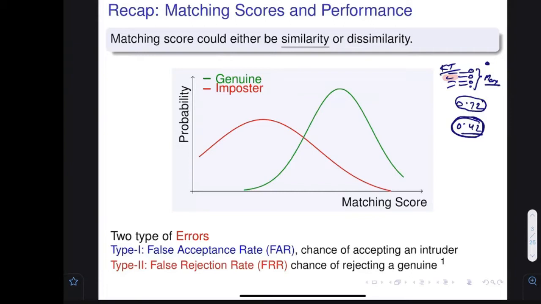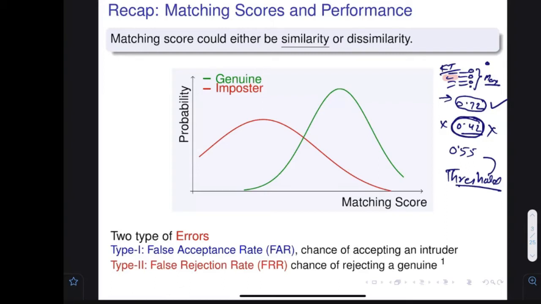So again, you must have a threshold. If this particular value is greater than the threshold, then you say okay, you can enter, and this person is denied. In this case, 0.55 could be the threshold, and based on that you can allow this person and deny entry to the second person. It is a standard practice, and there is no other way to do that. You have to come up with a threshold that decides whether the new person who is coming should be allowed to enter the system or not.